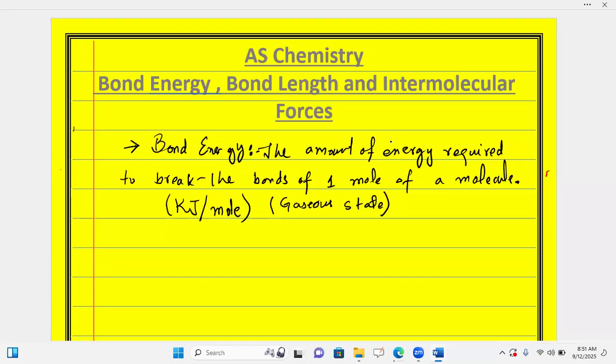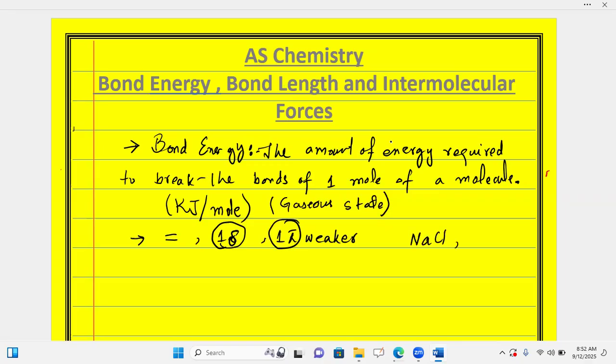And when we are going to break the pi bond, that will be a weaker bond than the sigma bond over there. As we are talking about bond energy, a double bond has both one sigma bond and one pi bond. And this pi bond is weaker as compared to the one sigma bond present in double covalent bonds over there.